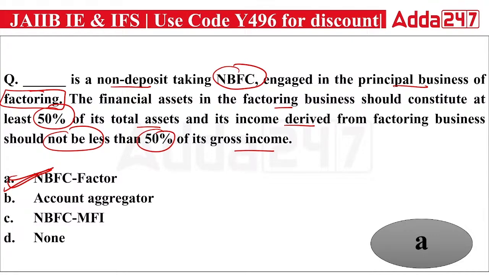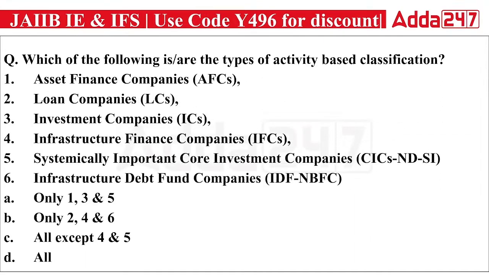Okay. Next, which one of the following are the types of activity classification? Like we have discussed, NBFCs are divided and classified on the basis of size, on the basis of activity, on the basis of liability. So here the question is asking, on the basis of activity, what are the types of NBFC?